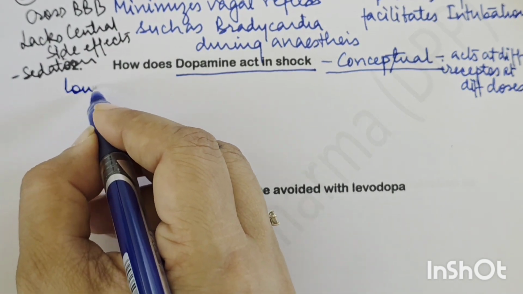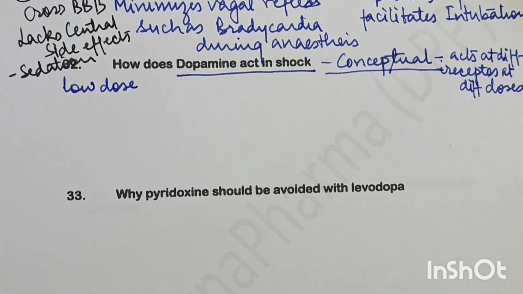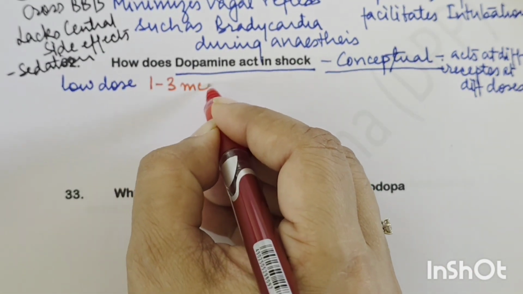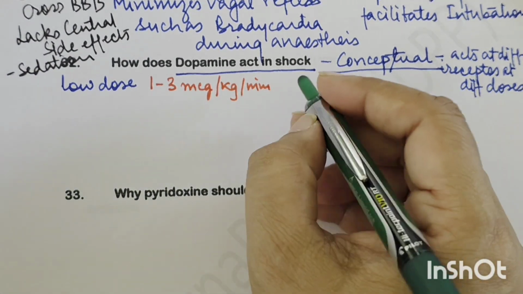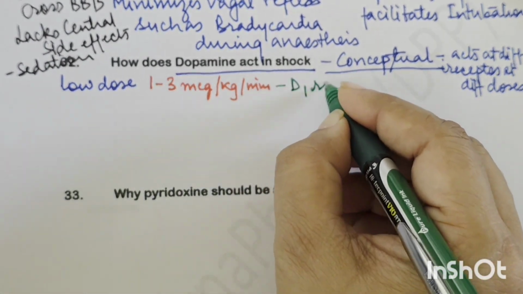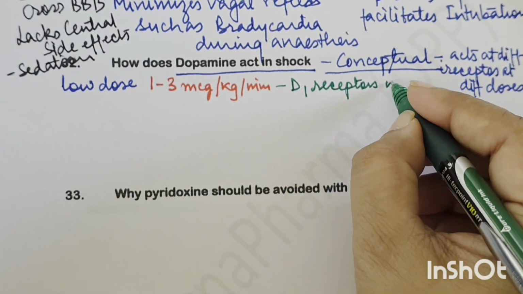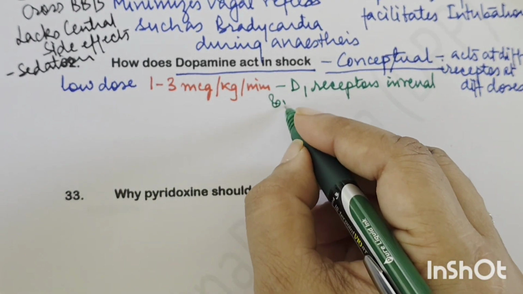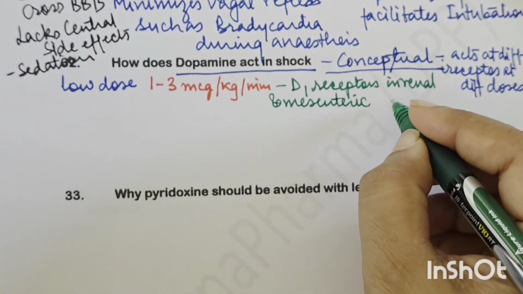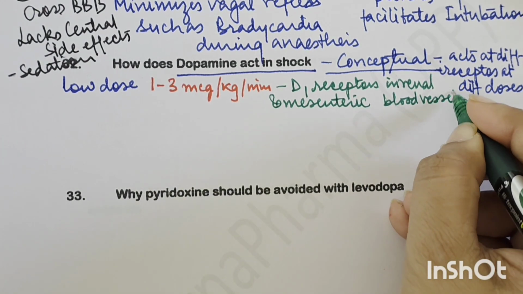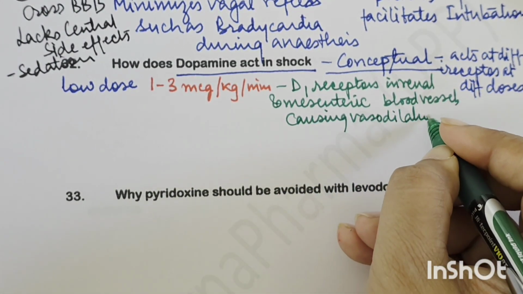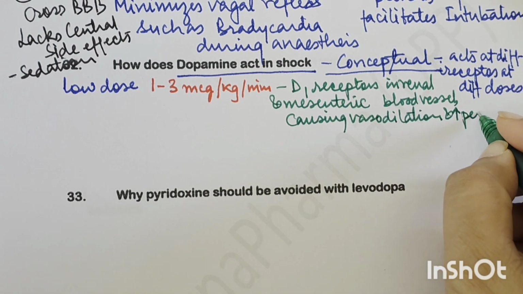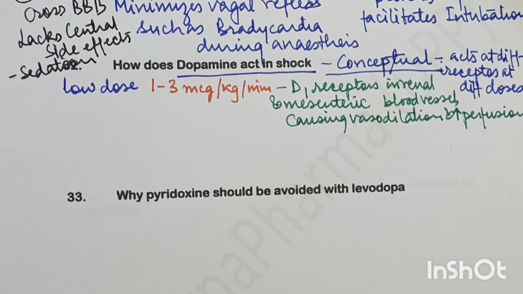First, at a low dose, which is 1 to 3 micrograms per kg per minute, dopamine is stimulating the D1 receptors in renal and mesenteric blood vessels, causing vasodilatation and improving perfusion in the renal and mesenteric vessels.